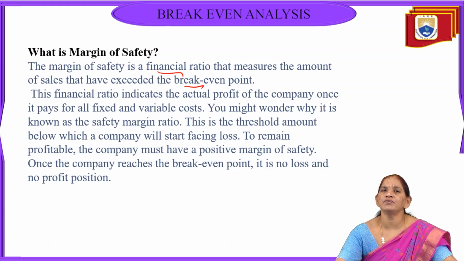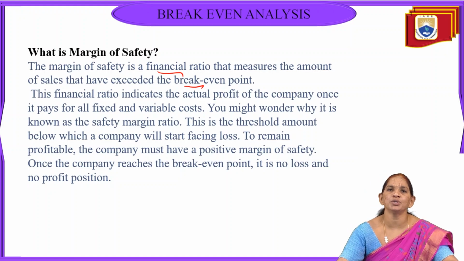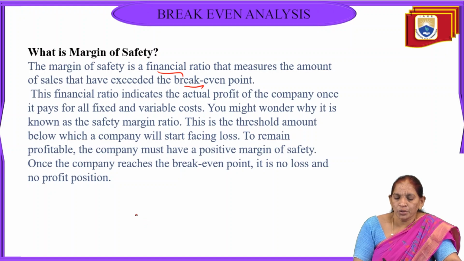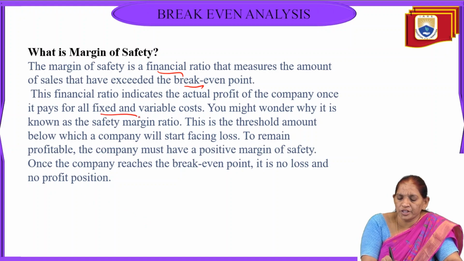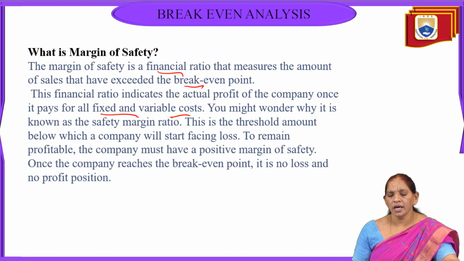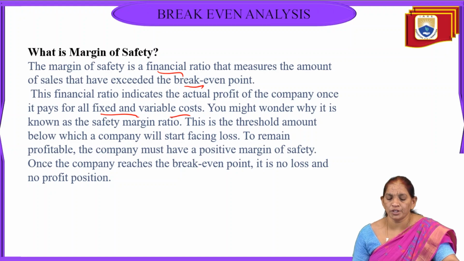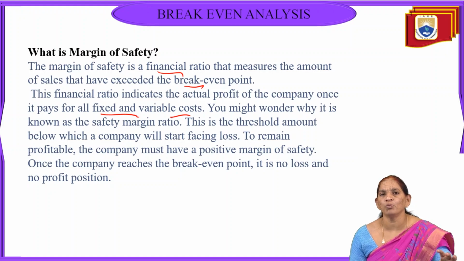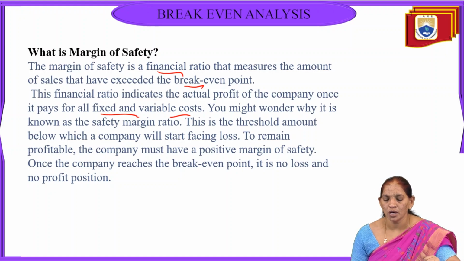So this margin of safety is also one of the financial ratios which indicates the actual profits of the company, once it requires to pay the fixed and variable cost. So the basic figure or threshold amount of this margin of safety is to identify what percentage of profits we are getting, rather than moving the organization towards the losses.